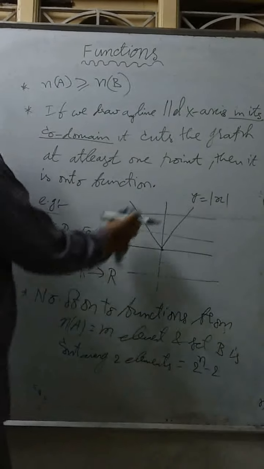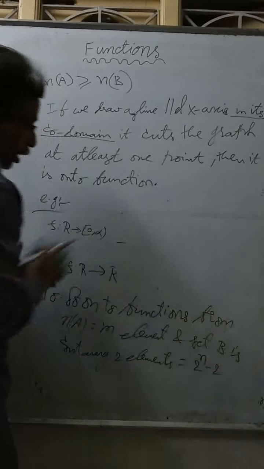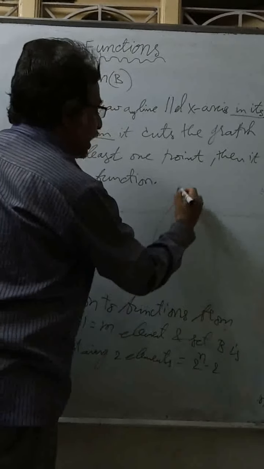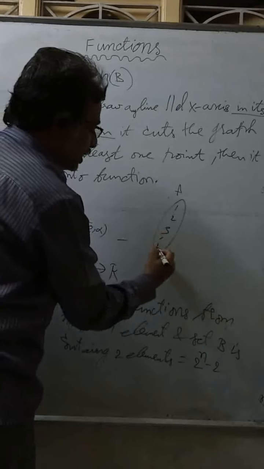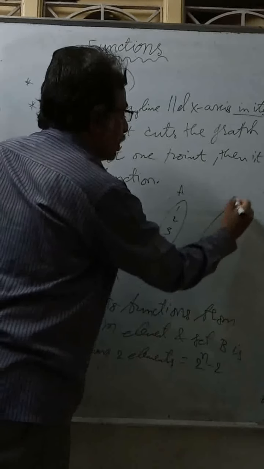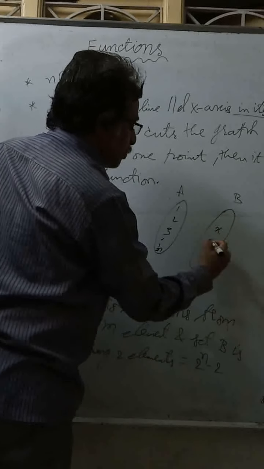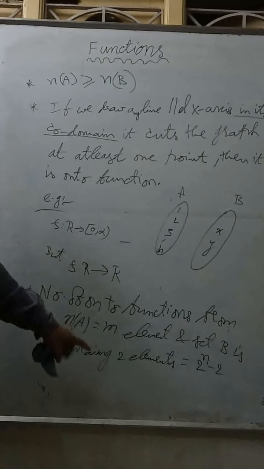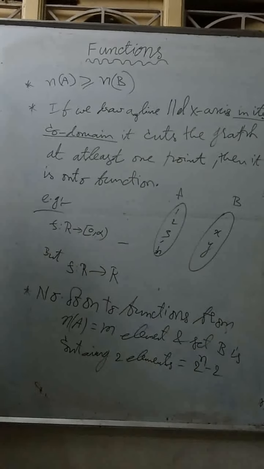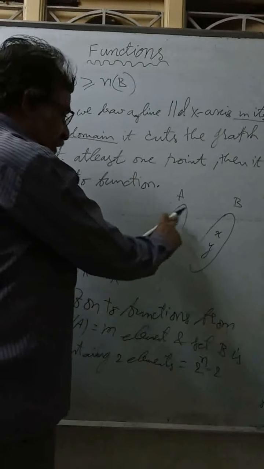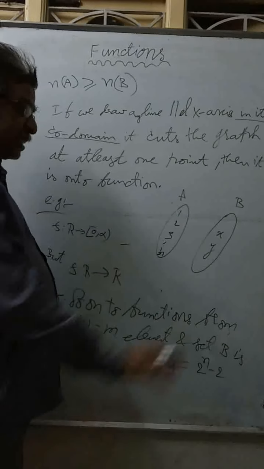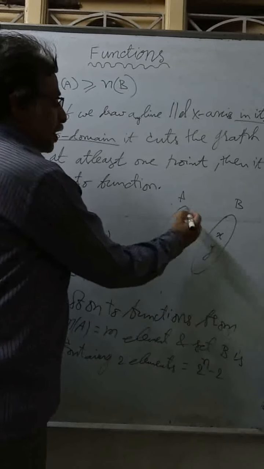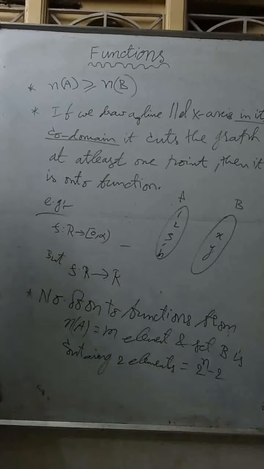Because if I take this, there are n elements in A, 1, 2, 3, 4 till n, and there are only 2 elements in B, for example x and y. To be a function, every element of A should have a unique image in B. This is the function definition.